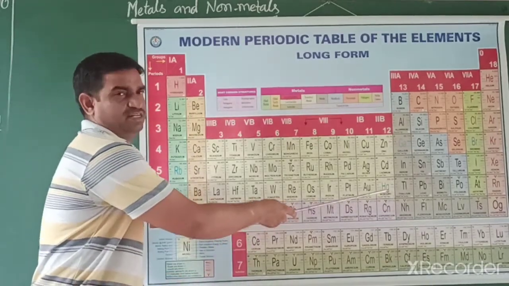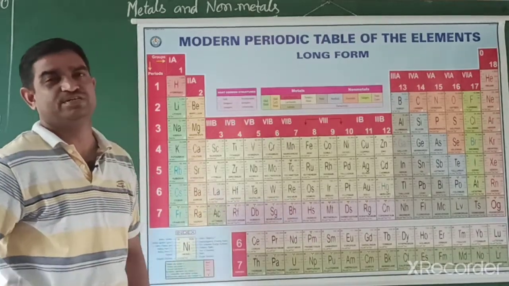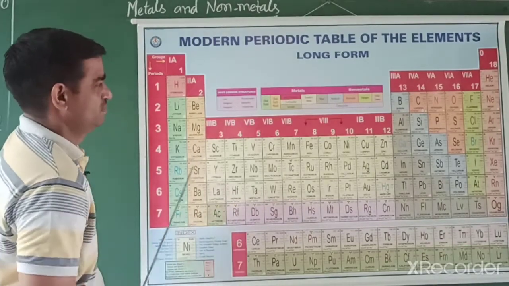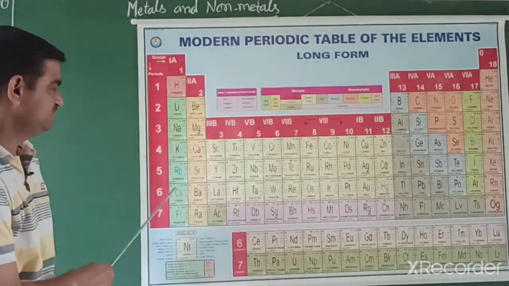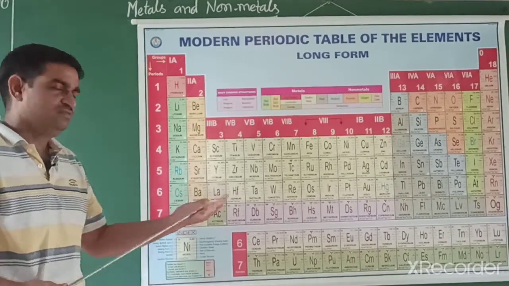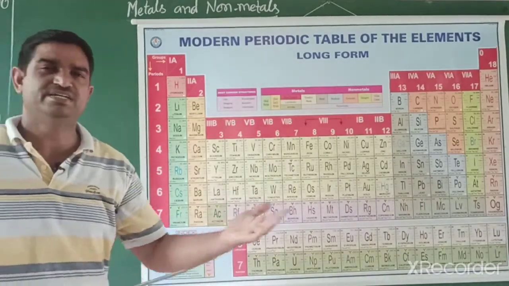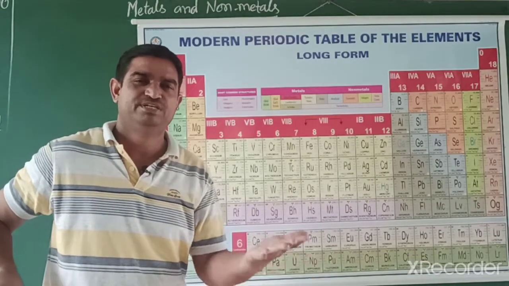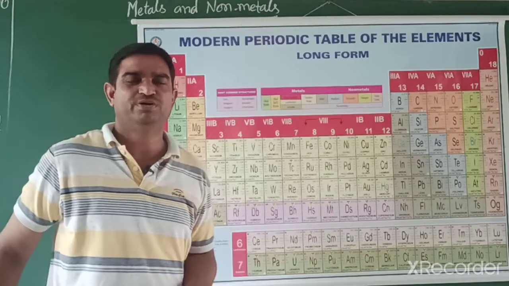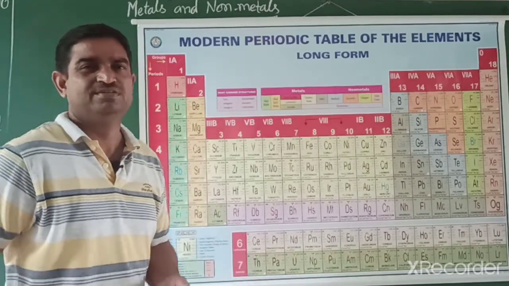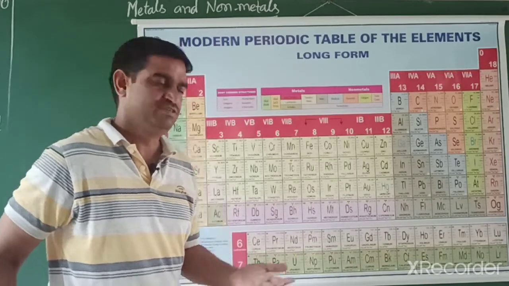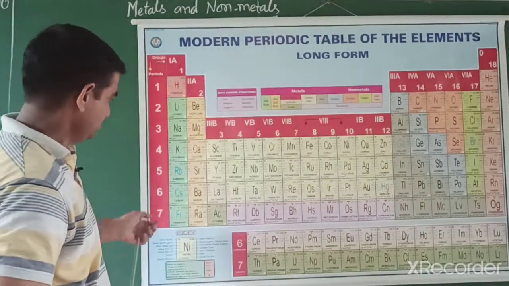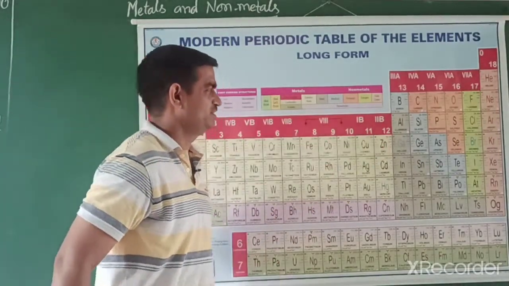Mercury is a metal found in liquid state at room temperature, but two other metals, one is gallium, the other is cesium, and francium, change into liquid state when we place them in our hand, because they have very low melting points. Our hand temperature is 37 degrees Celsius, 98.4 degrees Fahrenheit. So these metals melt, gallium, cesium. They are represented in blue color in the periodic table.